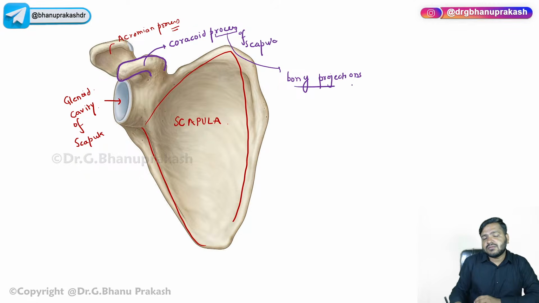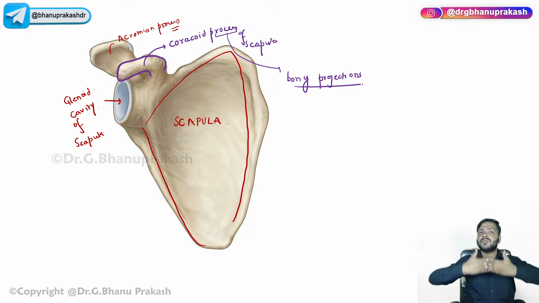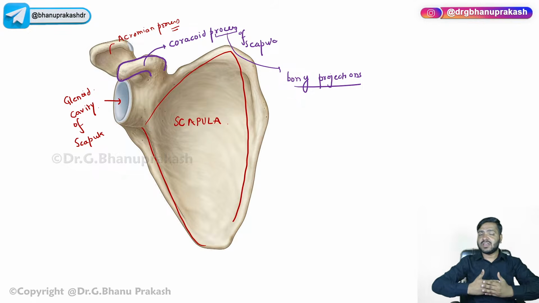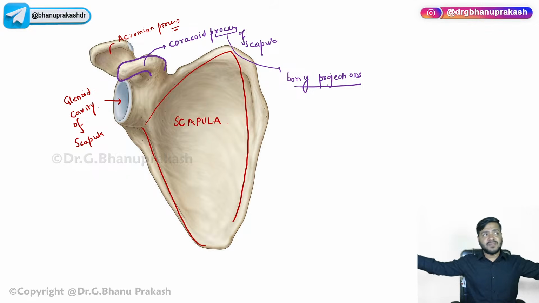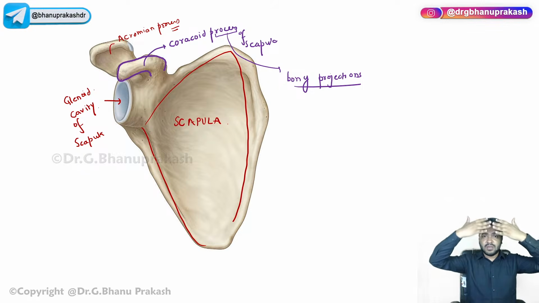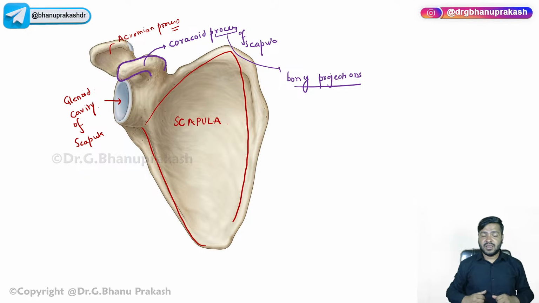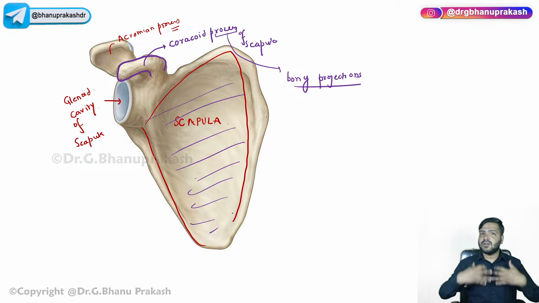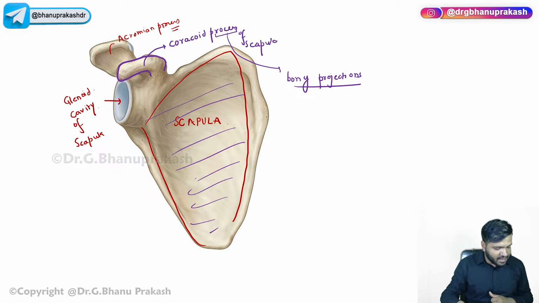Bony projections. For example, you have your whole body right now over here, and this upper limb is coming out of this body. So this upper limb is projecting out from the major part of the body, right? Similarly, the scapula also has the major part of the body, major surface area of the body is there, and some part of the bone is projecting out.